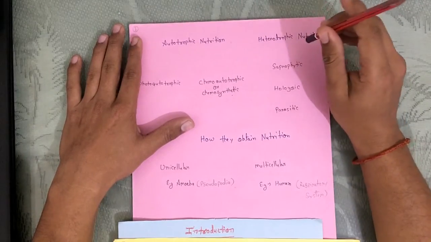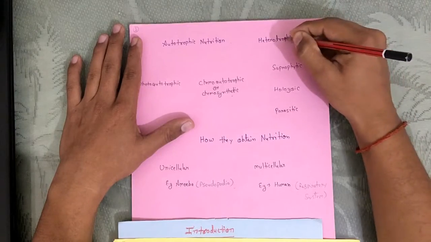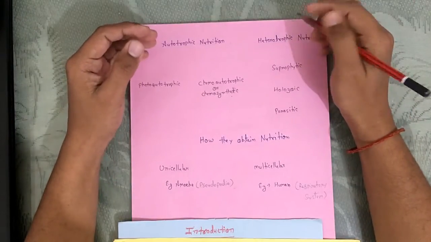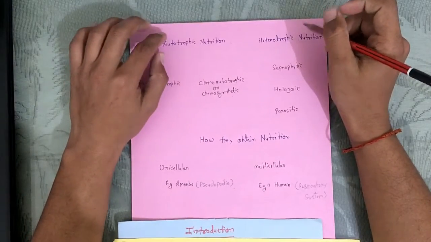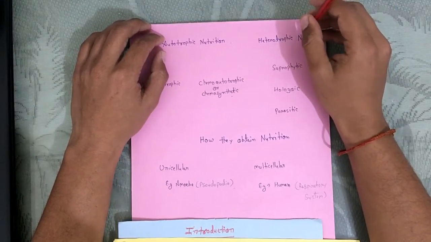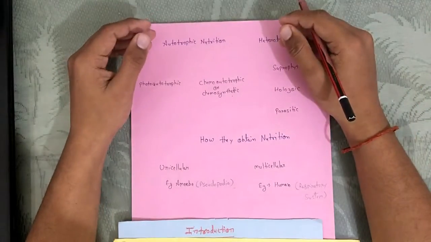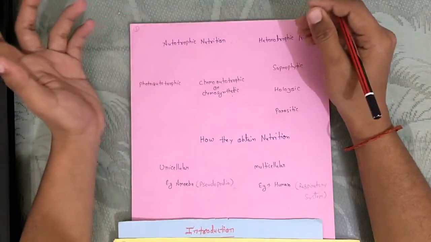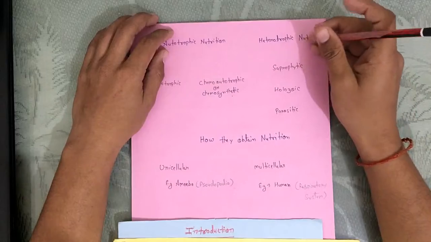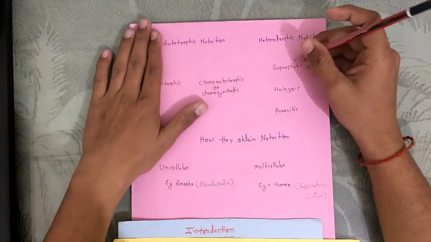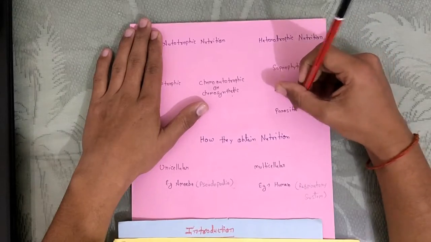And then the other one is heterotrophic nutrition. In heterotrophic nutrition, organisms do not prepare their own food. These kinds of organisms are called heterotrophs, while the others are called autotrophs. They depend on other organisms. They eat other organisms, either plants or animals, whatever it may be. And this heterotrophic nutrition is divided into three categories: saprophytic, holozoic, and parasitic.